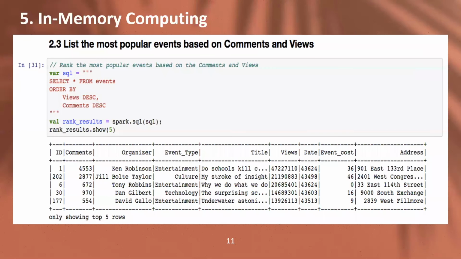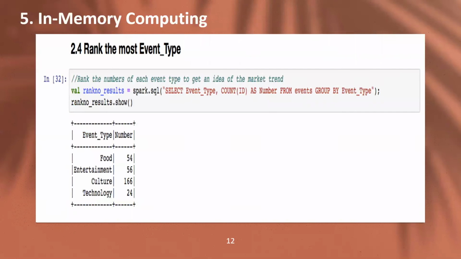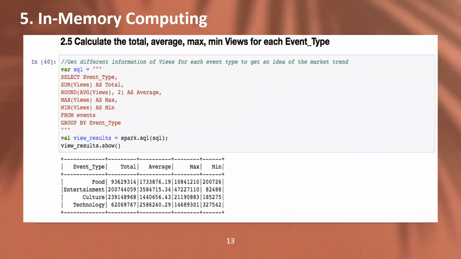And here are some other functionalities we didn't show in our MVP. The first one is extracting the most popular events based on views and comments. We can also rank the 4 event types by the amount of them. Besides, we can calculate many factors of each type, including the total views, average views, etc.